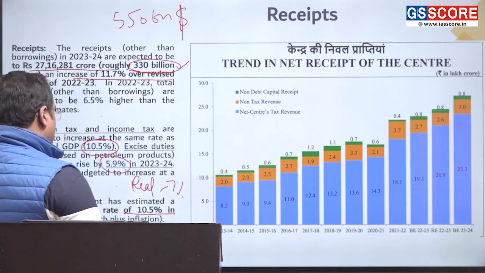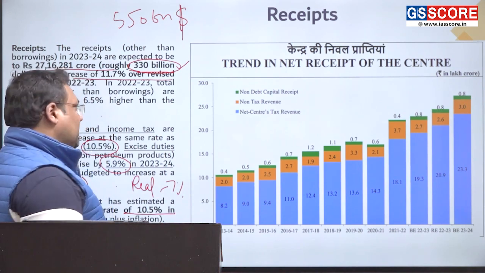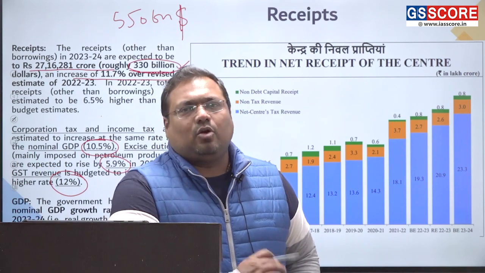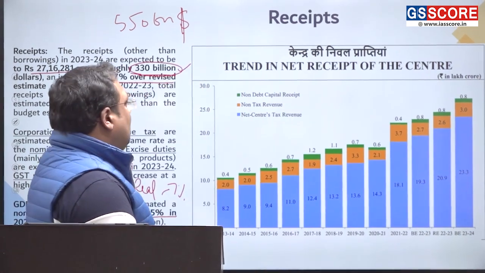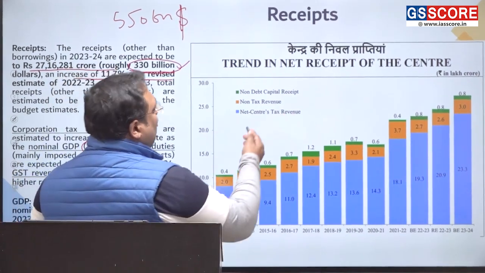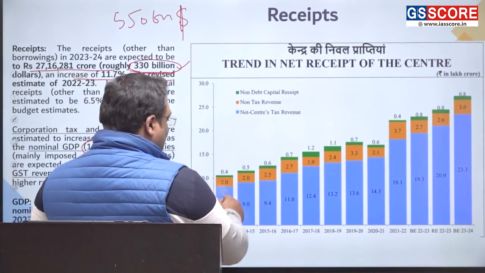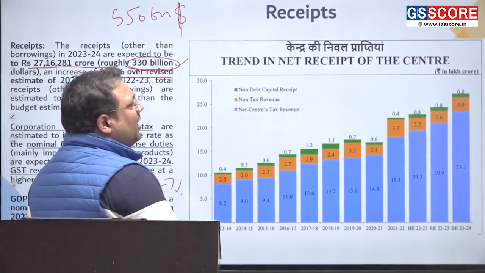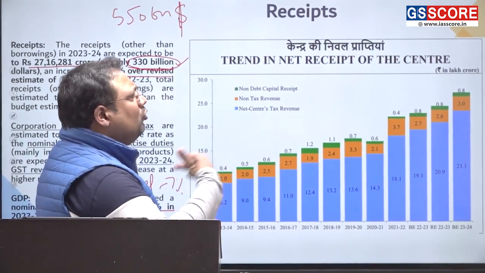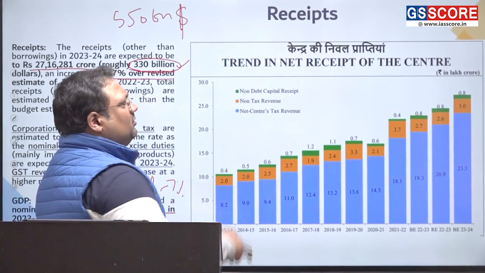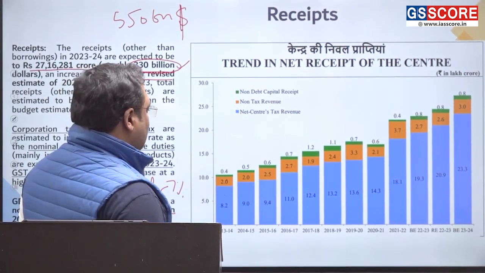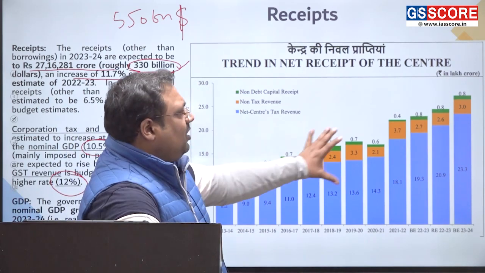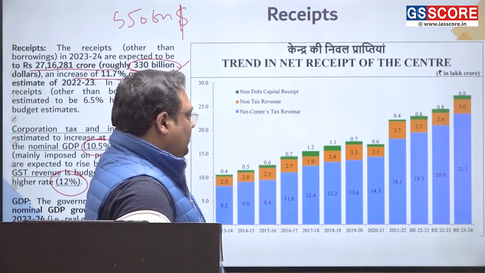Remember, nominal is 10.5, but the real growth that we expect would be about 7%. So there is a difference between real and nominal. Now, what is this chart? This chart talks about how much is the tax revenue, how much is the non-tax revenue, how much is the non-debt capital receipt. If we leave the loans, then from where the rest of the money is coming. So you can see here how fast our tax income has improved.